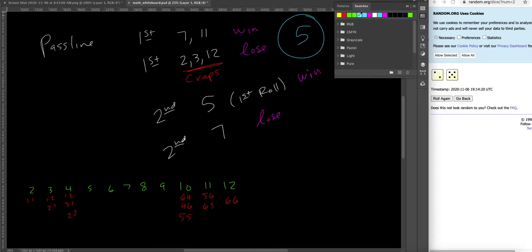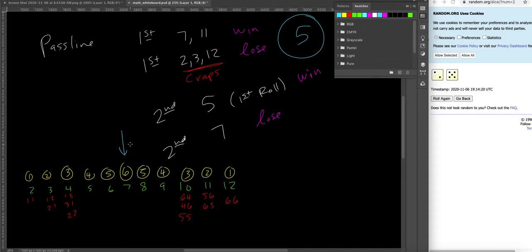So if we just look at number of ways, there's one way to roll a 2, there are 2 ways to roll a 3, and there are 3 ways to roll a 4. If we start on this side, it goes 1, 2, 3 as well. And this pattern is going to continue. So it's going to be 4 here, 4 here, 5 here, 5 here, and then 6 here. So we see that rolling a 7 is the most likely outcome. Okay? And so when we're in that second roll, we are most likely to lose.